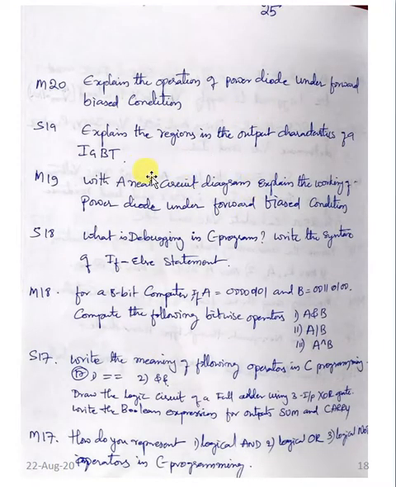And question number 25. Here we have M20, S19, M19, S18, M18, S17, M17. A recent question was: explain the operation of power diode under forward bias condition, and before that IGBT, before that power diode. This question is repeated here, and before that debugging in C programming, before that microcontroller, before that C programming. C programming has been asked here, and here power diode has been asked. So this time we can expect either of them: C programming, microcontroller or power diode.